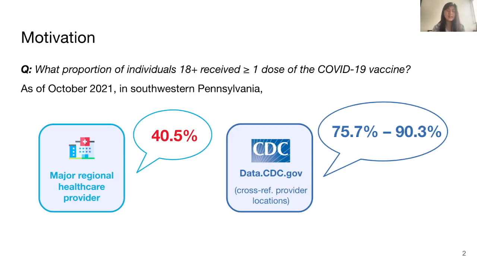So what caused this discrepancy? Well, our hypothesis was that patients hadn't uploaded their vaccination records. There were a lot of mass vaccination events that were occurring throughout the pandemic. And for example, if a patient got vaccinated at a drive-through clinic or a football stadium, this information might not have propagated back to the regional healthcare provider.